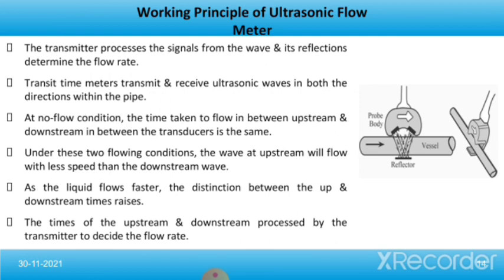Transit time meters transmit and receive ultrasonic waves in both directions within the pipe. At no flow condition, the time taken to travel between the upstream and downstream transducers is the same. Under flowing conditions, the wave traveling upstream will move at less speed than the downstream wave. As the liquid flows faster, the difference between the upstream and downstream times increases. The upstream and downstream times are processed by the transmitter to determine the flow rate.